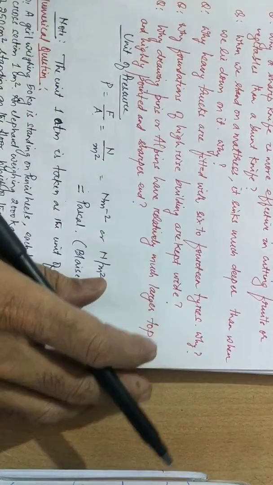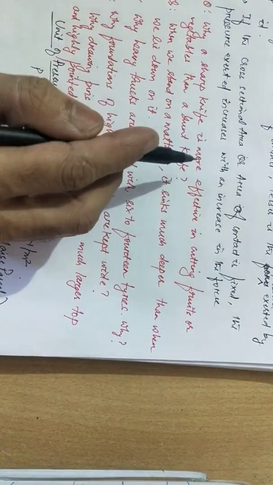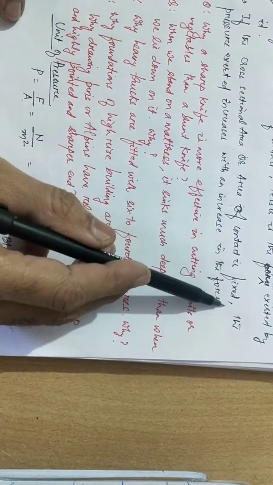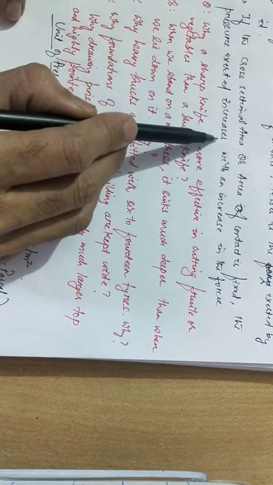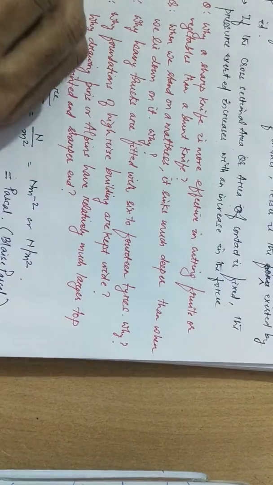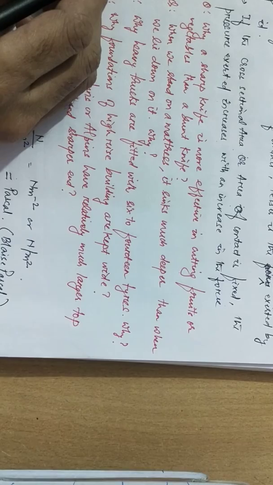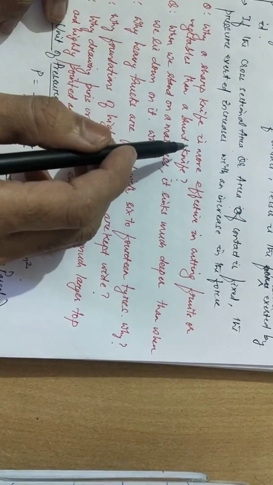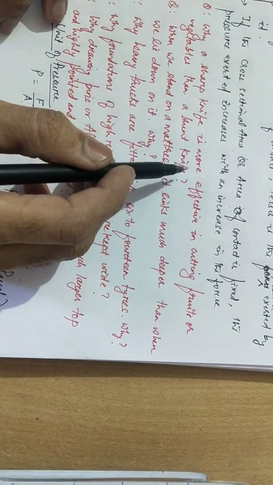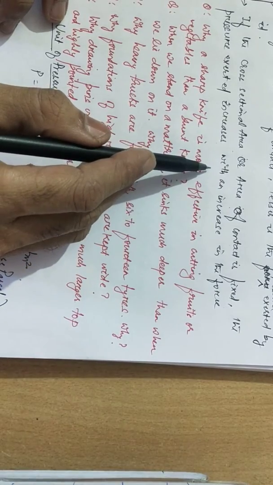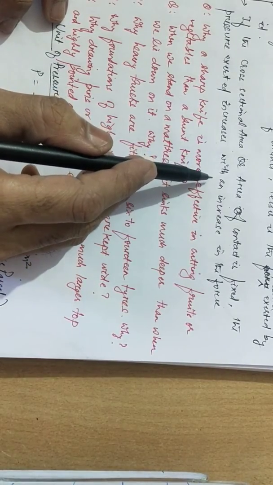Now the third condition or the criteria which we can see is that if the cross-sectional area or the area of contact is fixed, the pressure exerted increases with increase in the force. If the area is constant, then we can say the pressure will increase with the force, and vice versa. Or we can say if the force increases, the pressure will also increase. If the force decreases, the pressure will also decrease.